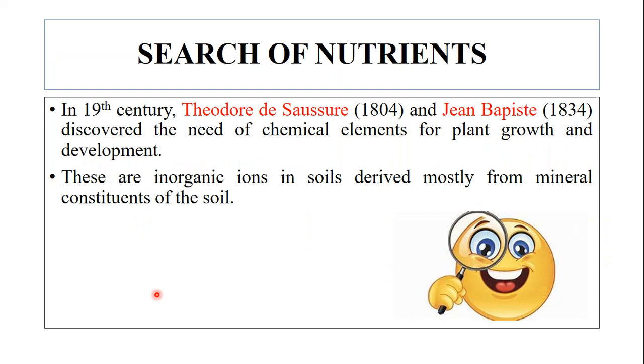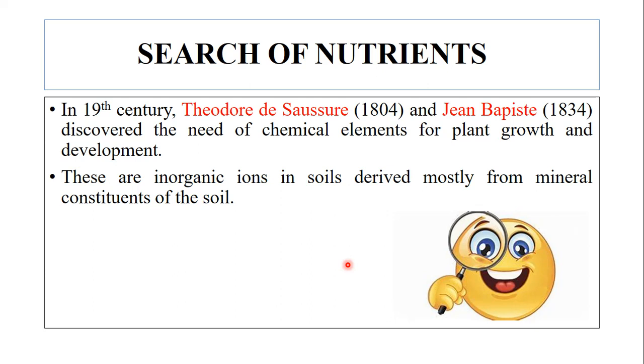So how did this search for nutrients start? In the 19th century, Theodore de Saussure and Jean-Baptiste discovered the need of chemical elements for plant growth and development. So we cannot completely depend on the water or the soil we are having. We need nutrients as well, as we have already learned in the first lecture that other nutrients are also required in addition to water and air. So that started in the 19th century, when Theodore de Saussure and Jean-Baptiste discovered the need for chemical elements for plant growth and development.